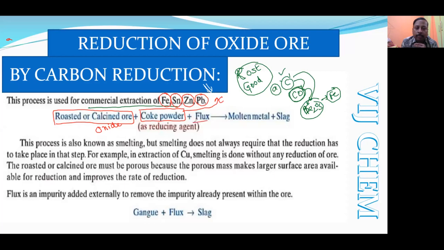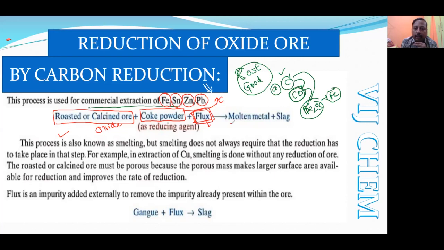And sometimes we are using the flux. So what do you mean by flux? That also I am going to tell you here, and it is a very important topic for the mains, and needed for getting an AIIMS seat. And in some conditions, if you want a government seat like JNTU Kakinada through the MSET, for that also you need to know the importance of the flux. What is flux, that I am going to tell you. For the time being, there will be three reactants: oxide ore, coke powder and flux.